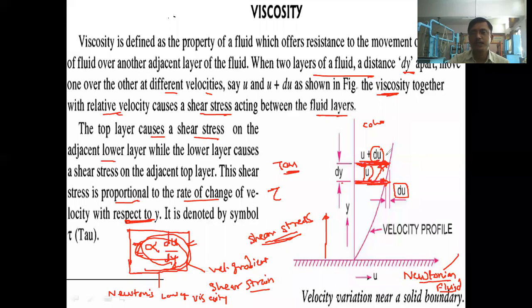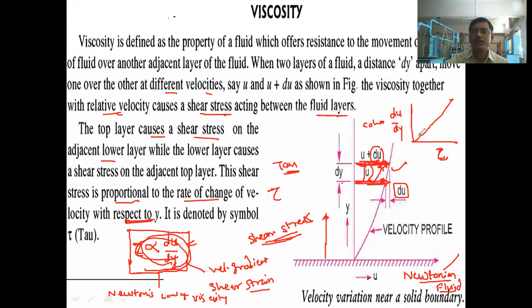आता आपण याचा दुसरा एक ग्राफ जर काढला, the graph between shear stress and shear strain, the graph will be like this. Okay, x axis वरती tau असेल, y axis वरती असेल du by dy. Okay, this graph is different and this graph is different. याच्यावरती काय x axis वरती tau आहे आणि y axis वरती du by dy आहे. ठीक आहे? And those fluids which obey the Newton's law of viscosity, you may observe a straight line curve passing through this origin.